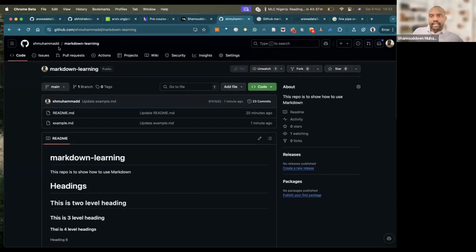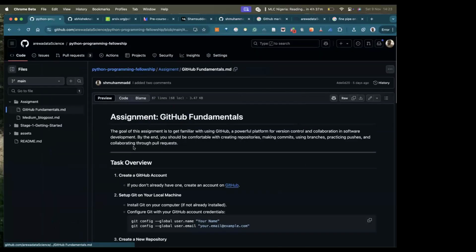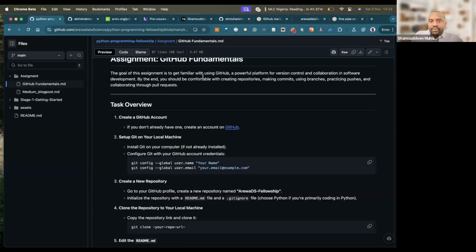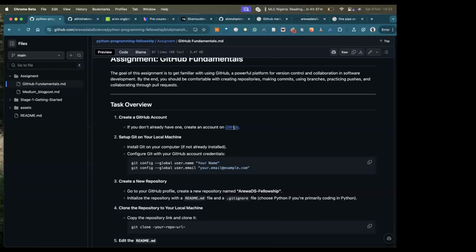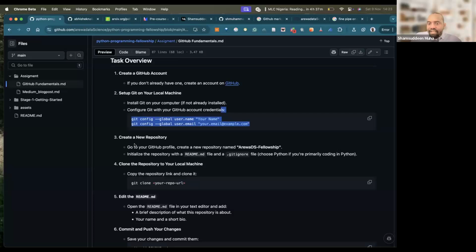Okay, good question. Let's go to the GitHub fundamentals. So this is the assignment. The goal of this assignment is to get familiar using GitHub. That is it. The first one is create your GitHub profile, create account. If you have done, you are good. The second thing is set up Git on your local computer. The third is create a new repository on your GitHub profile.